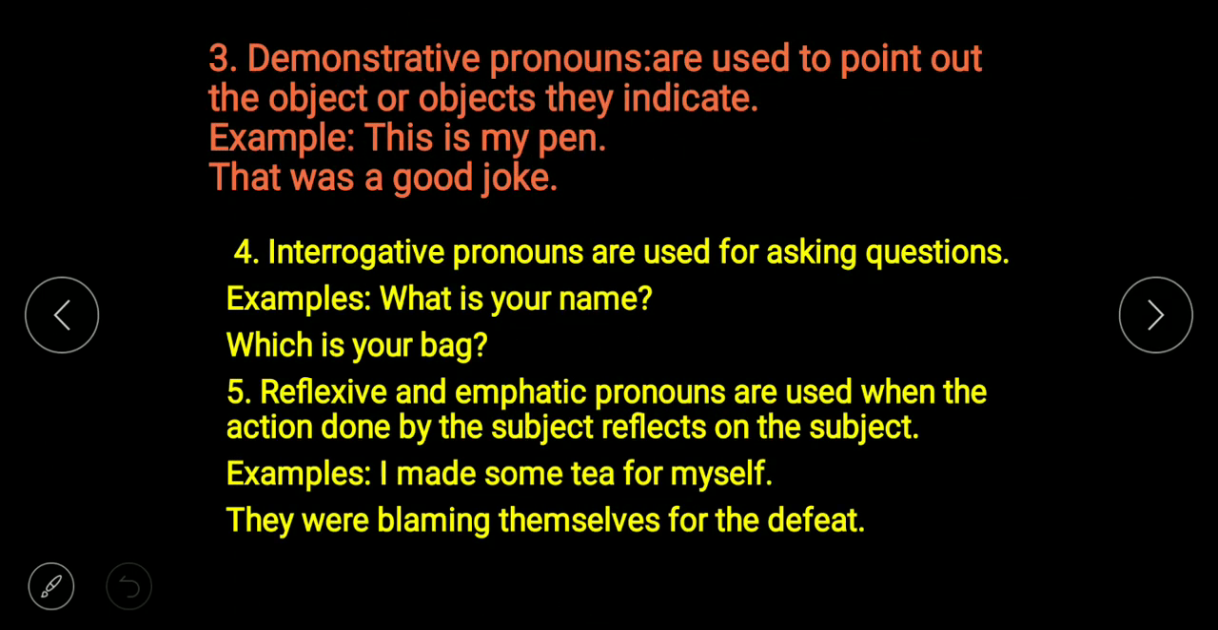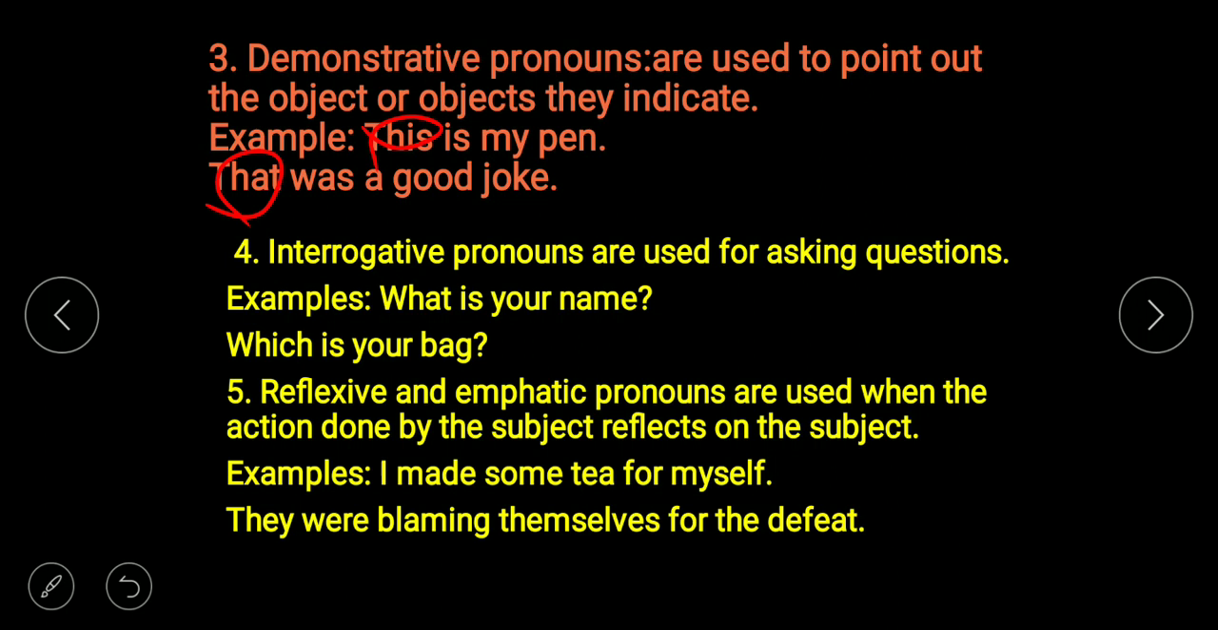Now demonstrative pronouns. Demonstrative pronouns are used to point out the object or objects they indicate. Example: this is my pen. That was a good joke. To indicate anything we are using this, that, these. These are examples of demonstrative pronouns.